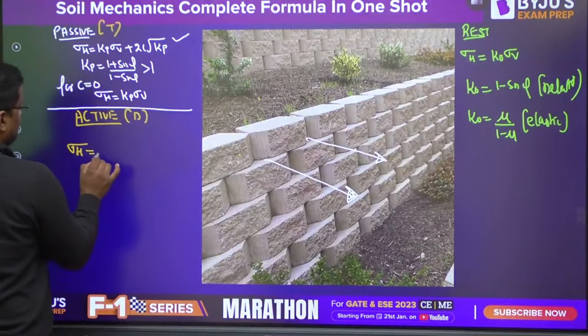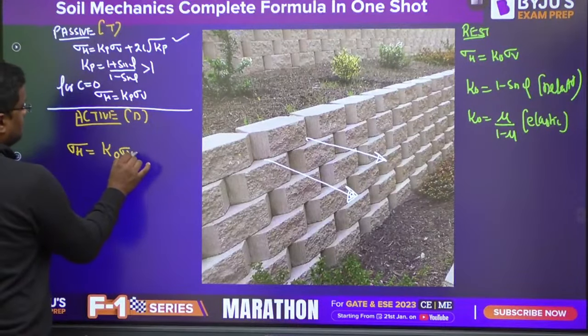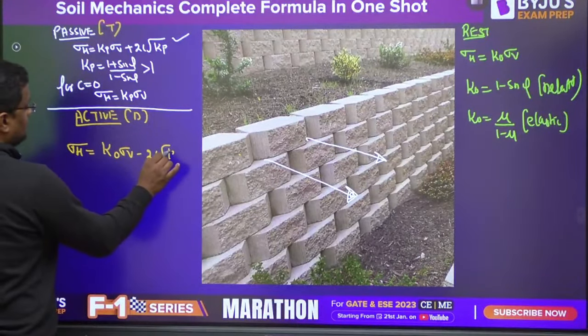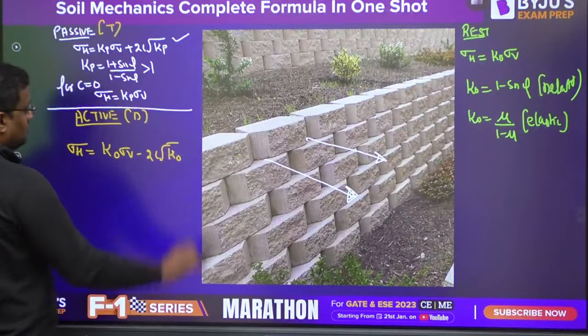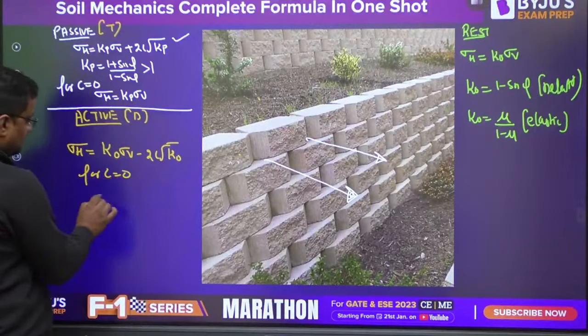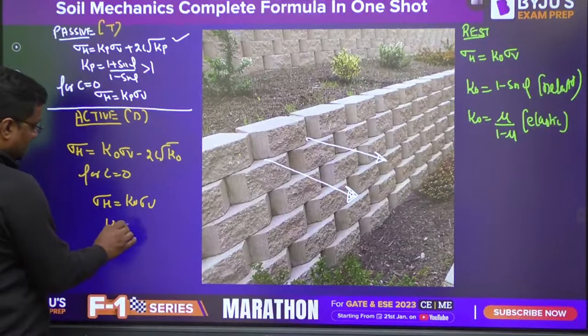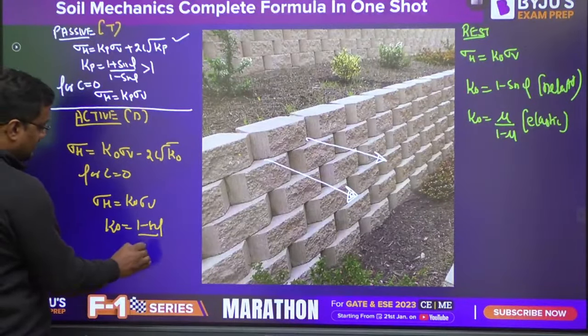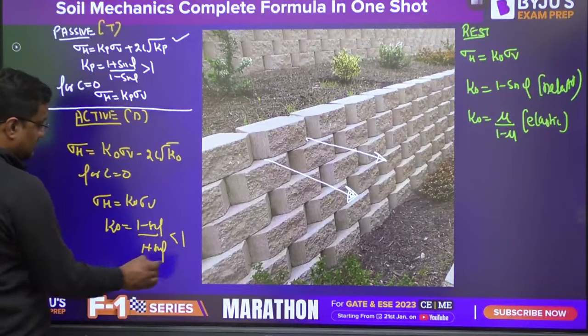Sigma H is equal to K naught sigma V minus 2C root K naught. For C equal to 0, sigma H is K naught into sigma V. K naught is (1 minus sin phi) over (1 plus sin phi), less than 1.